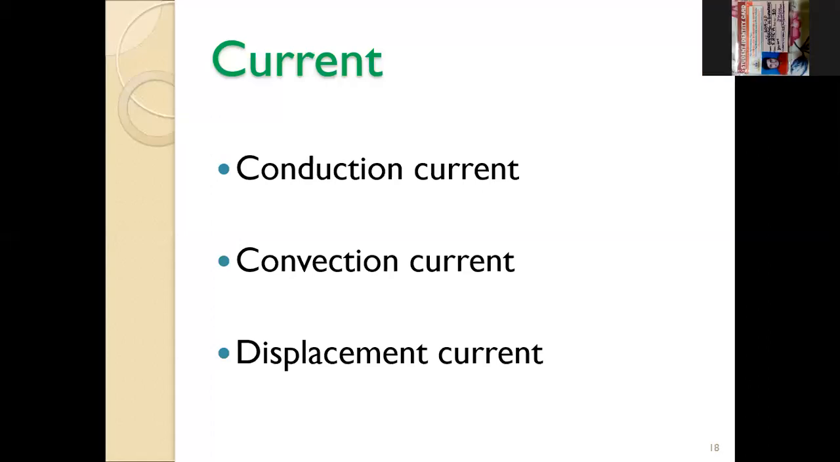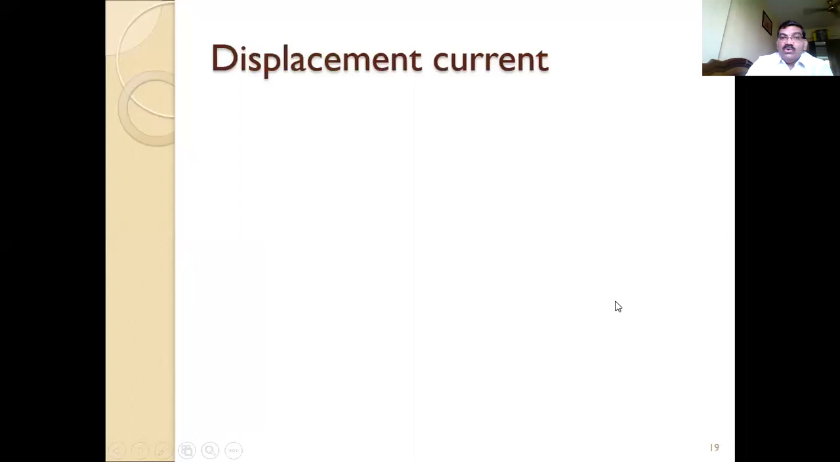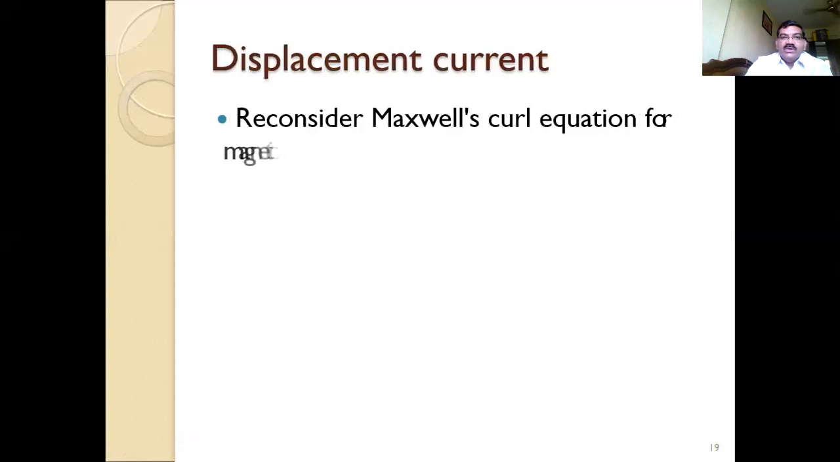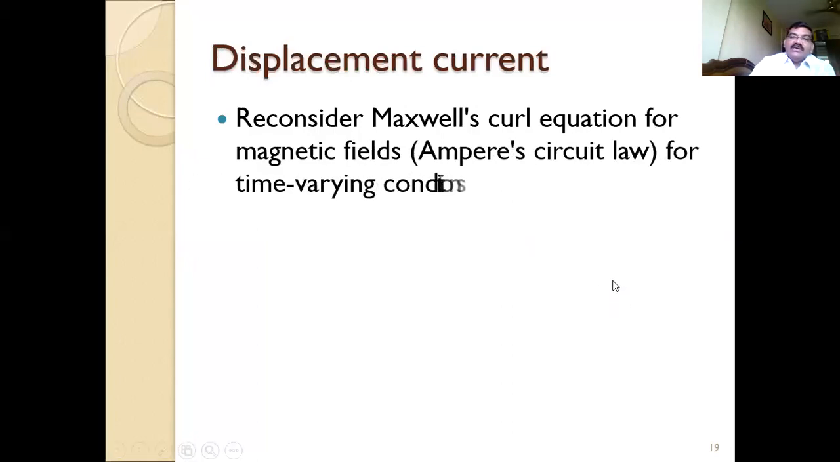So apart from the conduction current, there is a displacement current, and this displacement current was explained by Maxwell in his equation. The beauty here is that Maxwell proved this. Now we will go for the displacement current. Here we are considering Maxwell's equation for the magnetic field, so we are taking the Ampere circuital law. One by one we will go.